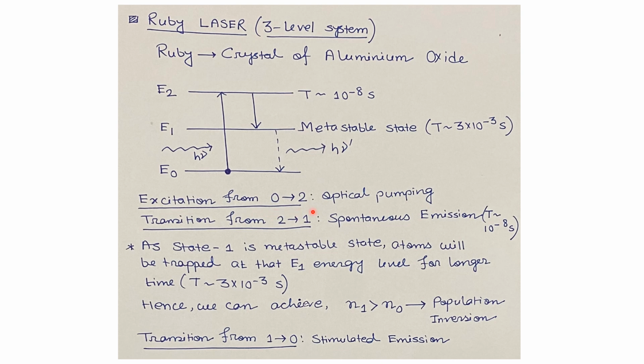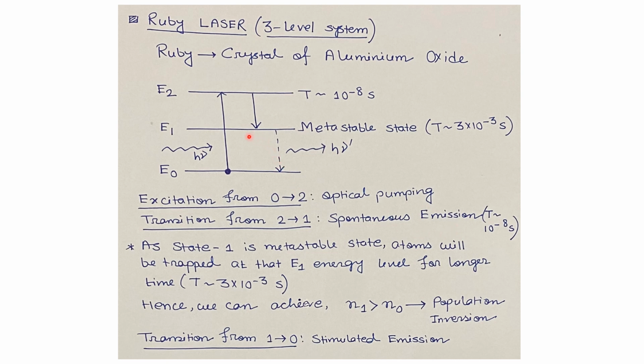This process is known as optical pumping, but this excited energy level has a lifetime of the order of 10 to the power minus 8 seconds. So after excitation, the atoms will be de-excited and they will come to this energy level E1. This process is known as spontaneous emission.